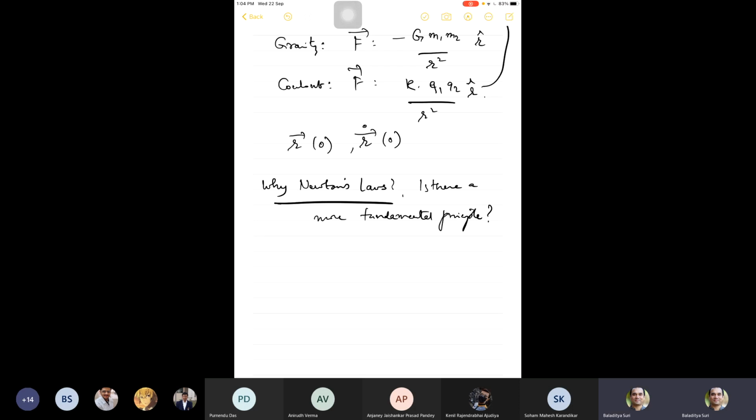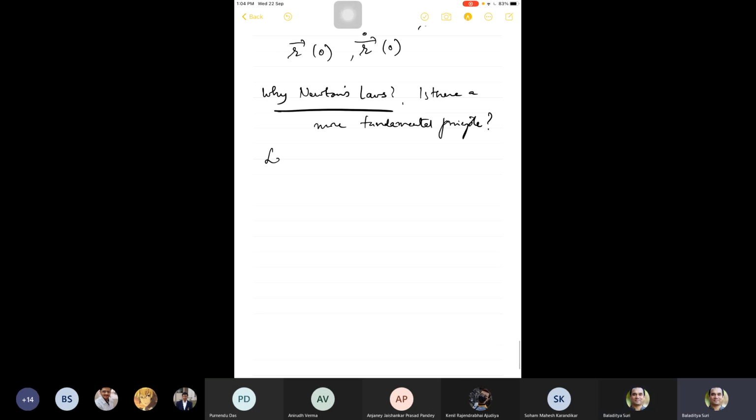So people were looking for similar explanations for why Newton's laws hold. Euler, Lagrange, and others, mathematicians primarily, were looking at problems of this nature in the field of mathematics, and they came up with what is called variational calculus.